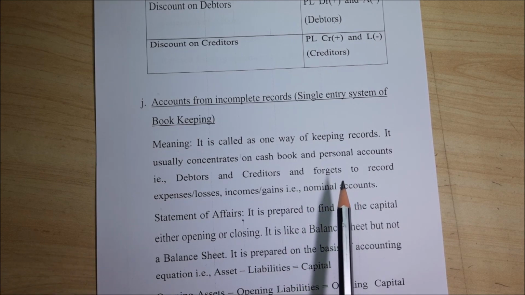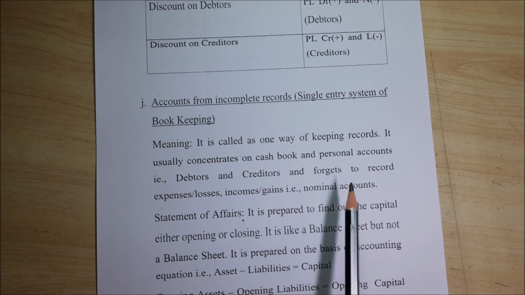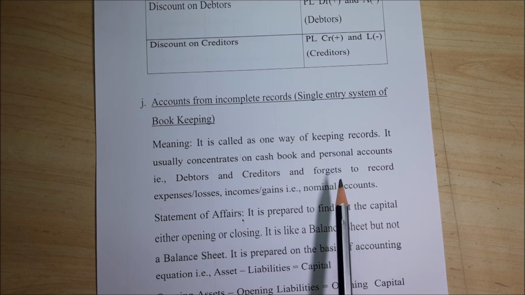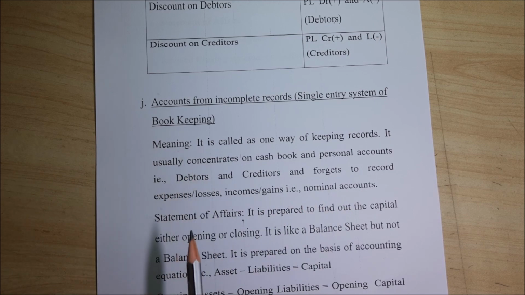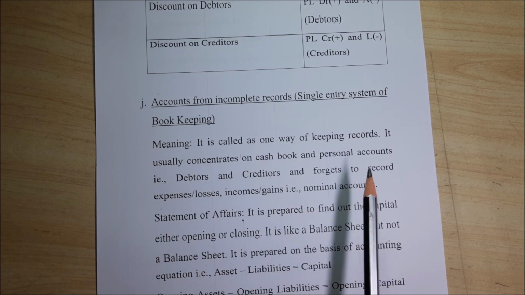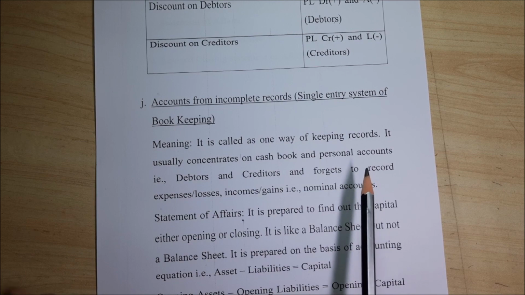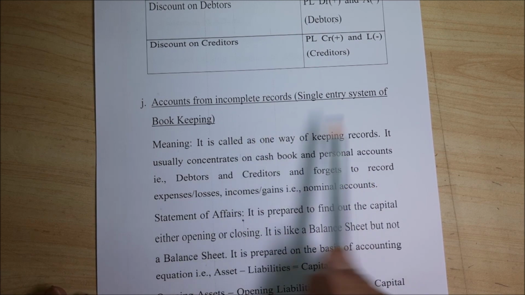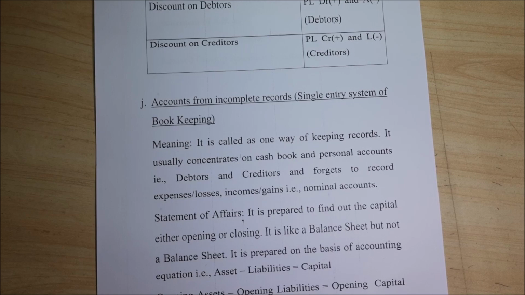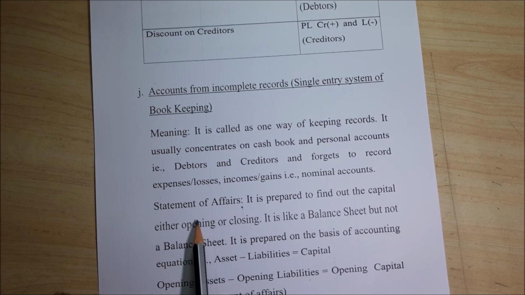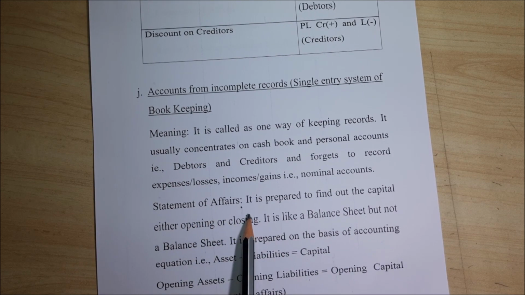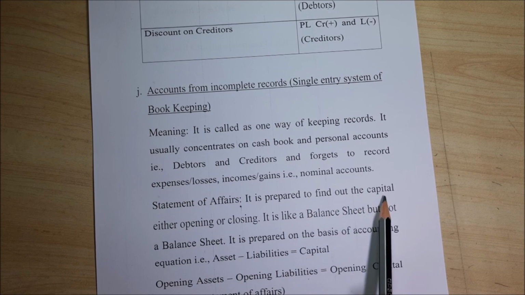That means you are going to concentrate only on liabilities, right? You are going to calculate only on cash items in single entry, but you will forget your expenses and incomes. That is why it is called one way of keeping records. It is not full. That is why we calculate from last to first, which is called the single entry system of bookkeeping.